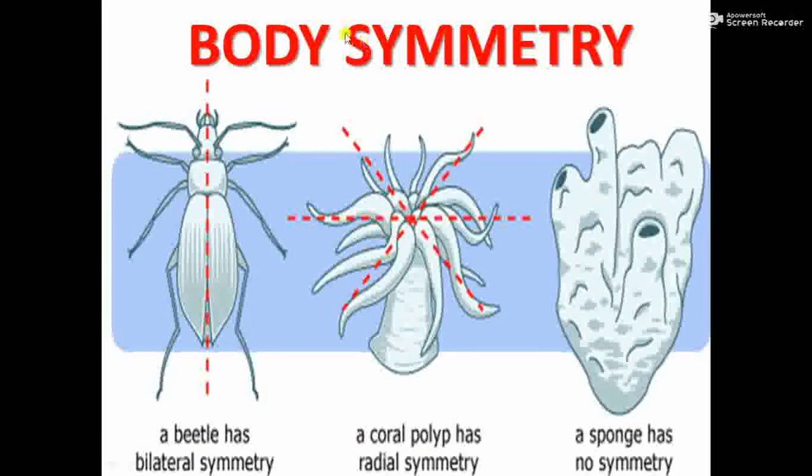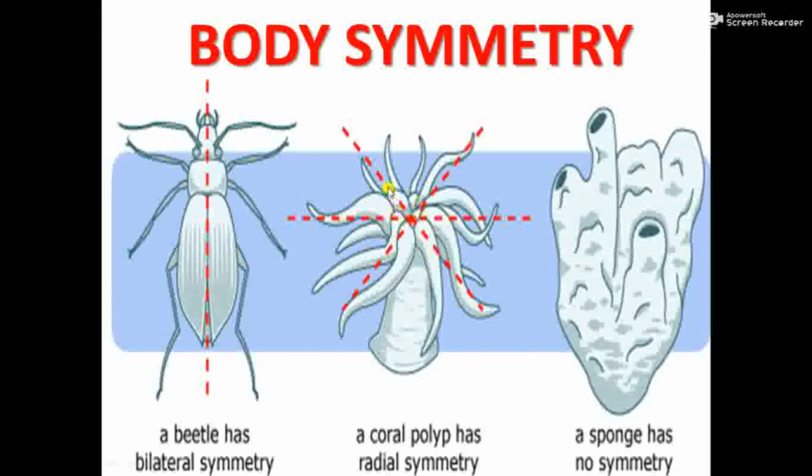Okay. Now let us first see body symmetry. So I told you bilateral symmetry means the body is cut into two equal halves through only one mathematical plane. A beetle or insects are examples, we human beings, all mammals are bilaterally symmetrical. So only this plane. If you cut like this, see the front portion and back portion are different. They are not mirror images. So bilaterally symmetrical.